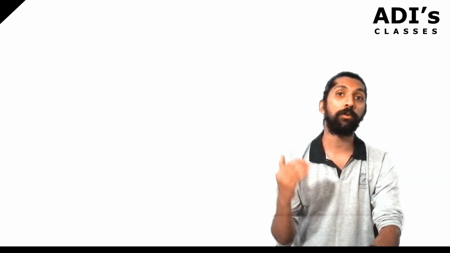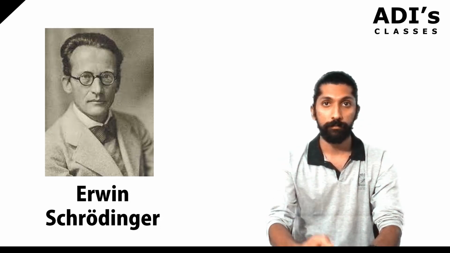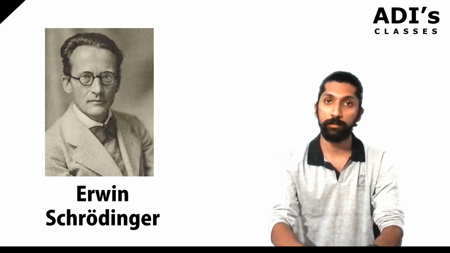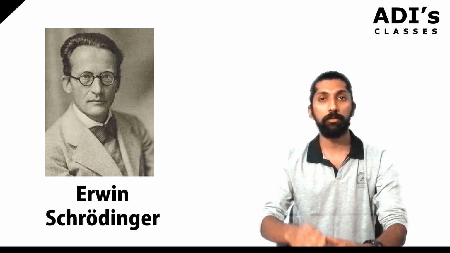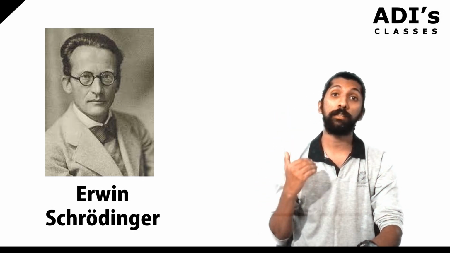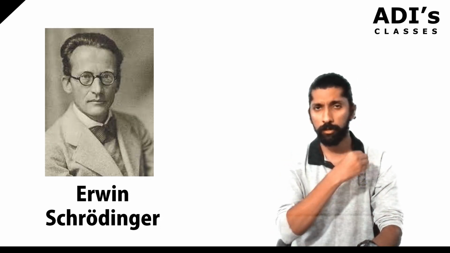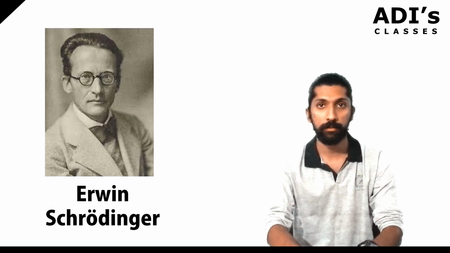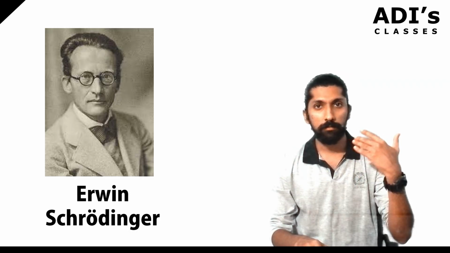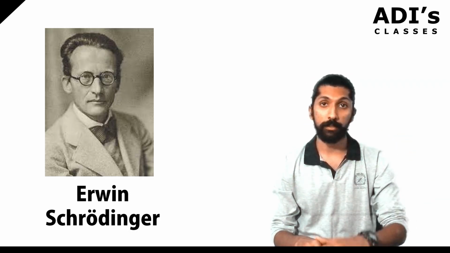Then after Niels Bohr, we have Schrödinger, Erwin Schrödinger. That fellow also did a lot of things for atomic physics. Alright, so the names I'm telling you are all pioneers in atomic physics. They have done so many things for atomic physics. Okay. So this is, you can say, the history of atomic physics.